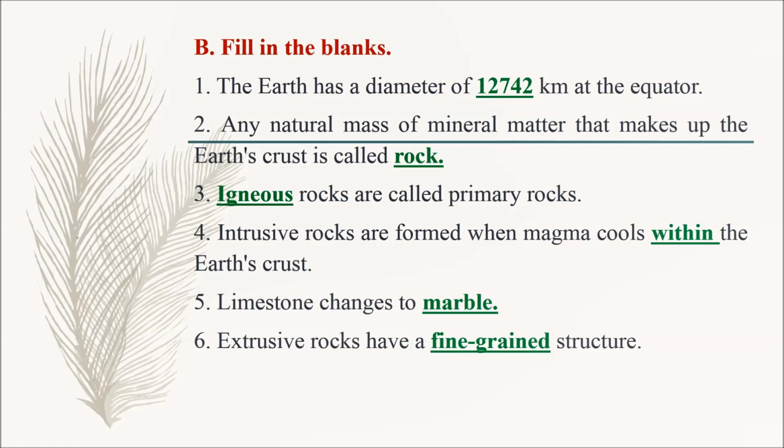So the answer is 12,742 kilometer. Question number 2. Any natural mass of mineral matter that makes up the Earth's crust is called dash. So the answer is rock. Question number 3. Dash rocks are called primary rocks. So the correct answer is igneous.